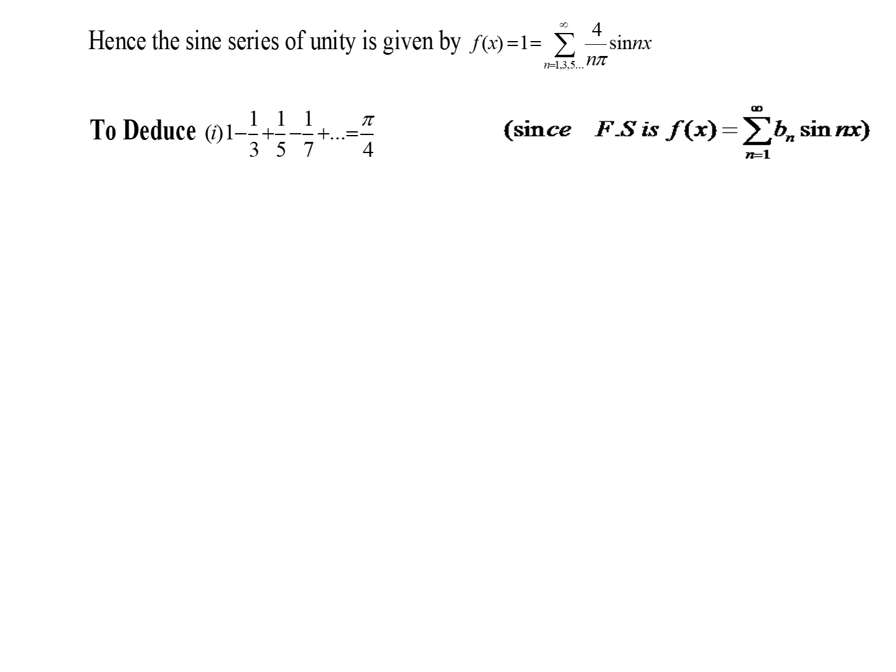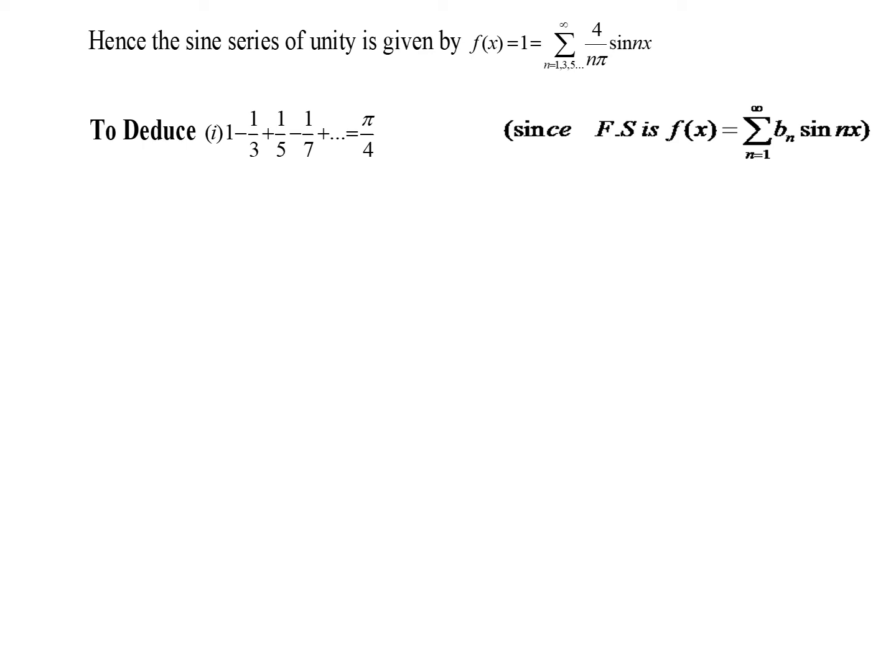Now we need to deduce certain series values. Let us take the first one here, 1 minus 1 by 3 plus 1 by 5. So this is the series value we need to deduce. Now look at the pattern of the series. In the denominator we have odd integers, of course. In the sine series answer, we have 4 by n pi, so there you are not having 1 by n squared.